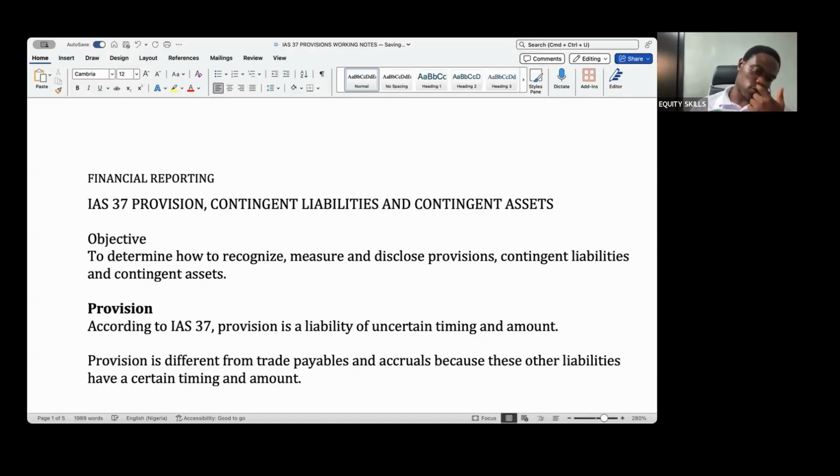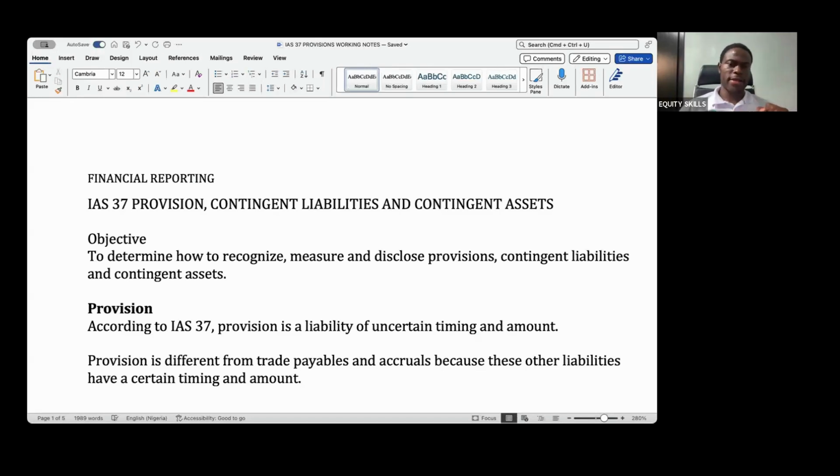For these other two, we know the timing, we know when we are supposed to pay, and we know the amount. That's how provision is different from these other liabilities.